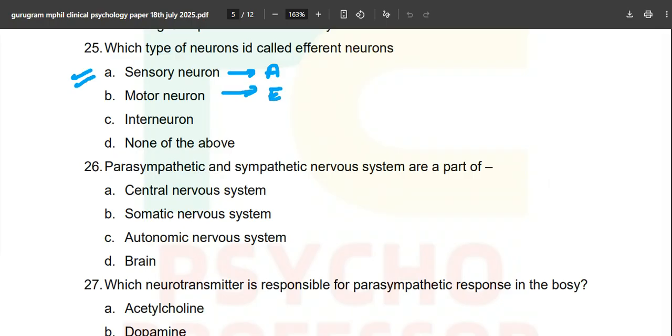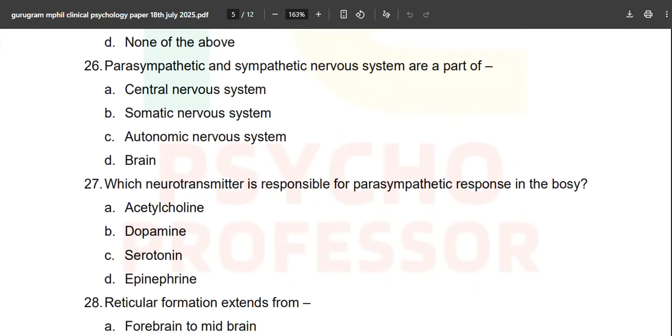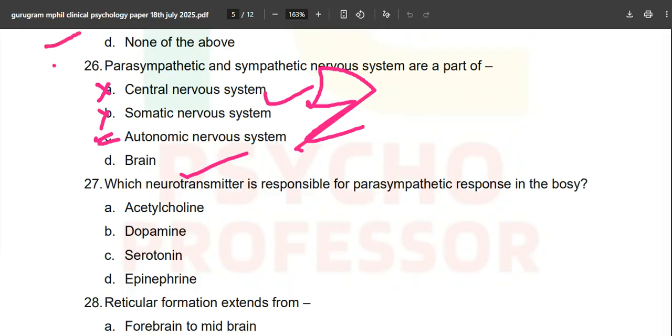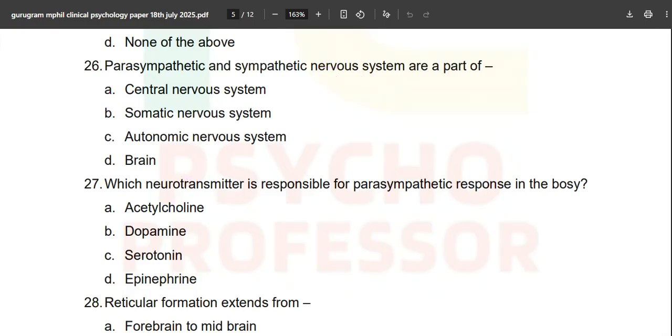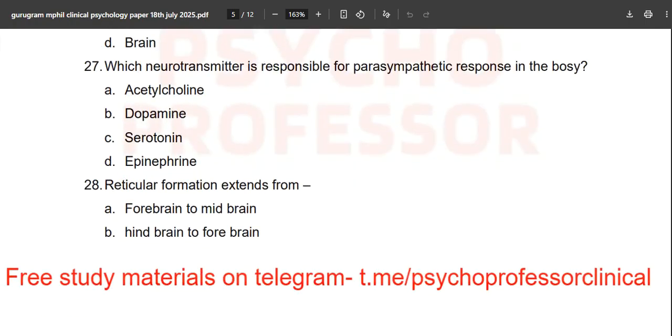And next question: parasympathetic and sympathetic nervous systems are a part of your CNS? Obviously not. Somatic, no, it is your autonomic nervous system. This is a PYQ repeat, and the top one was also a PYQ repeat. Now the next one: which neurotransmitter is responsible for parasympathetic response in the body? Acetylcholine, dopamine, serotonin, and epinephrine. It is option A, acetylcholine, the correct one.